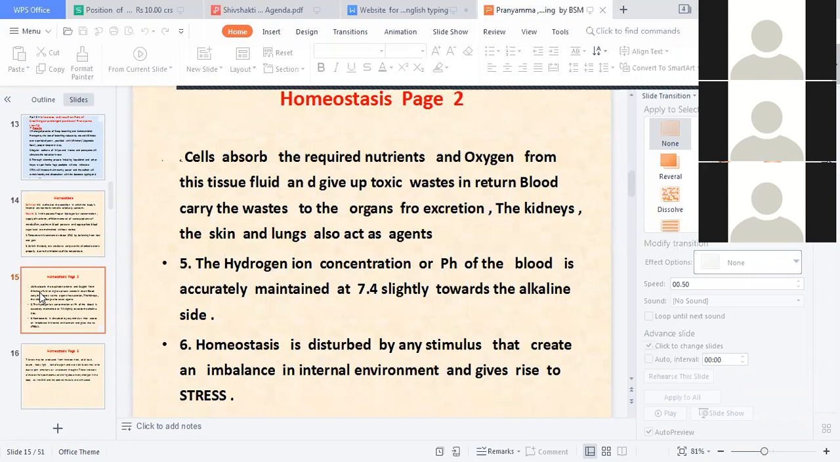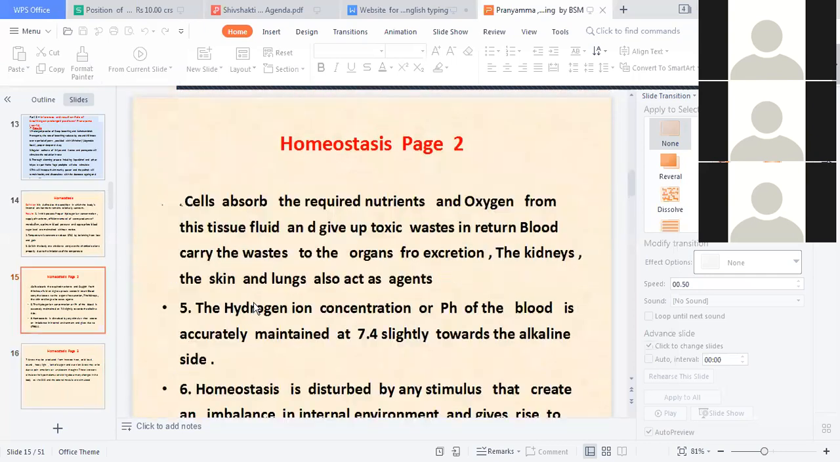What is the function of cells? The cells absorb the required nutrients and oxygen from the tissue fluid and give up toxic waste in return. Blood carries the waste to the organs for excretion. The kidneys and the skin also act as agents. The hydrogen ion concentration, or the pH of the blood, is accurately maintained at 7.4, slightly toward the alkaline side.